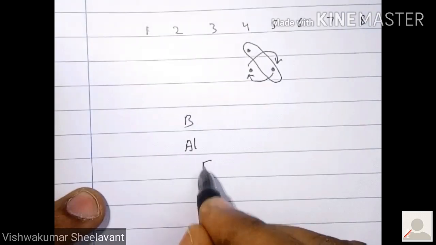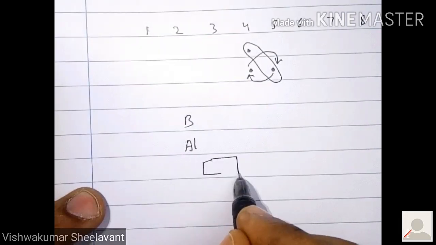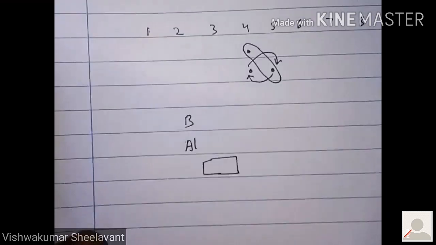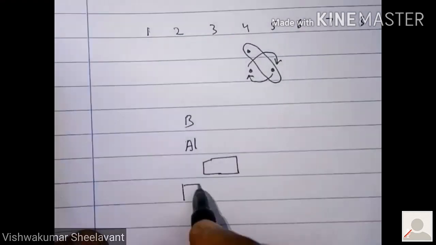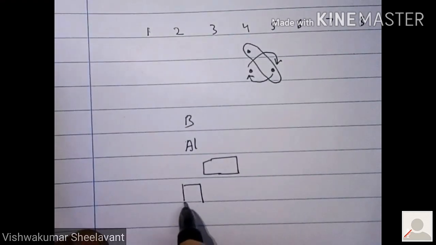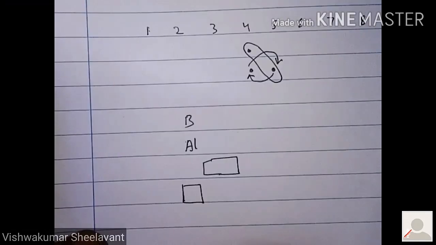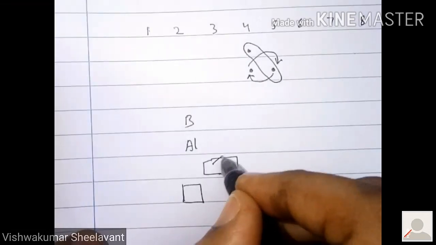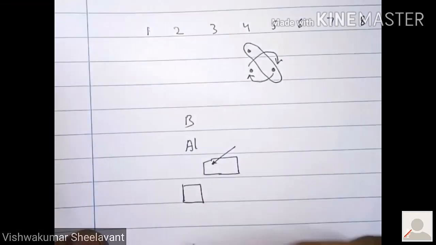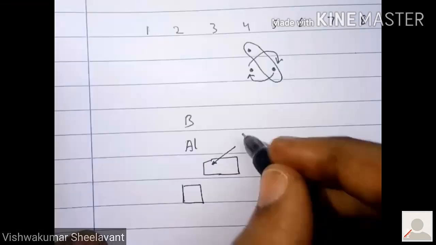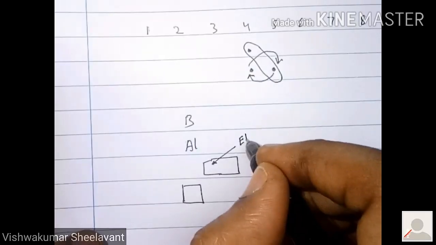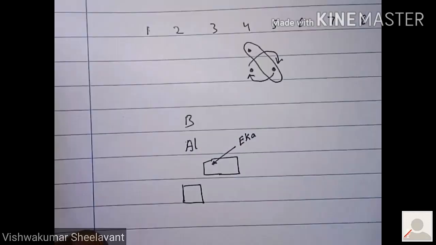Below that there is empty space, and here also empty space. Assuming that some new elements would be found, he named it Eka boron.